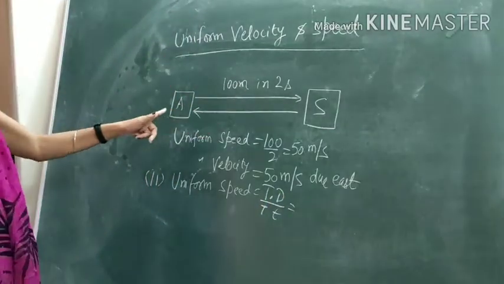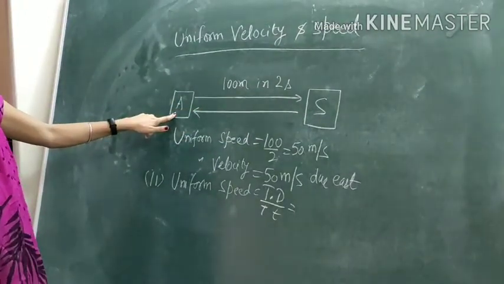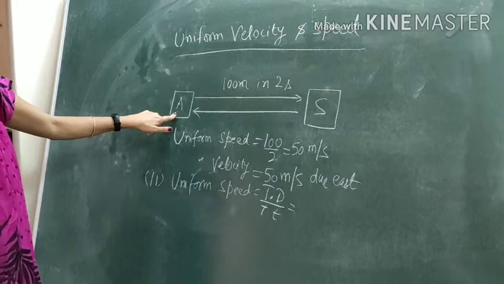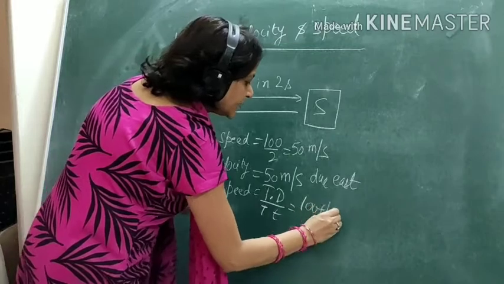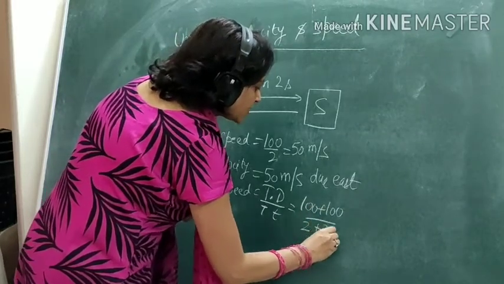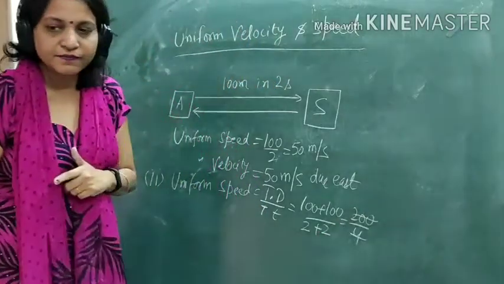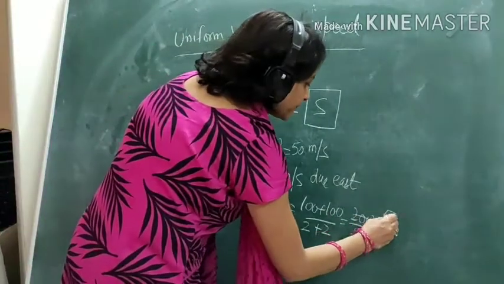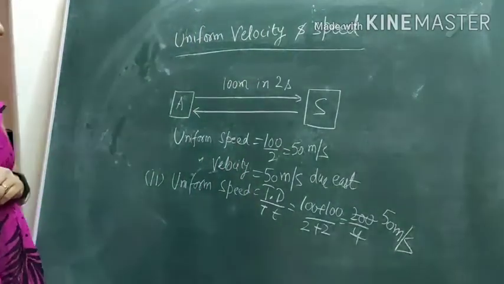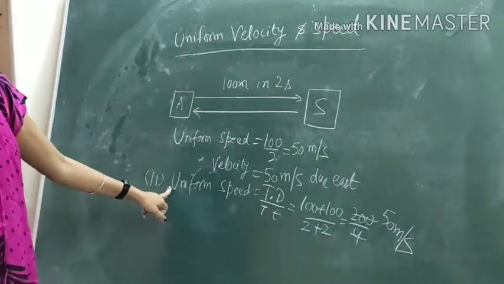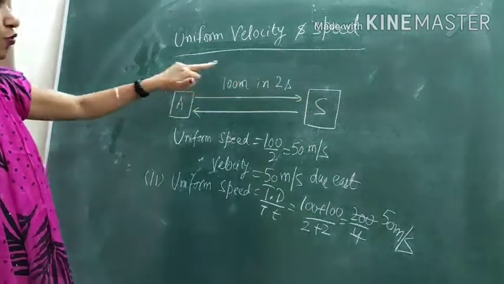So it would be 100 plus 100 upon total time, 2 plus 2, so 200 upon 4, which is 50 meters per second. This is the value of uniform speed when the object is moving from A to S and then back to A.